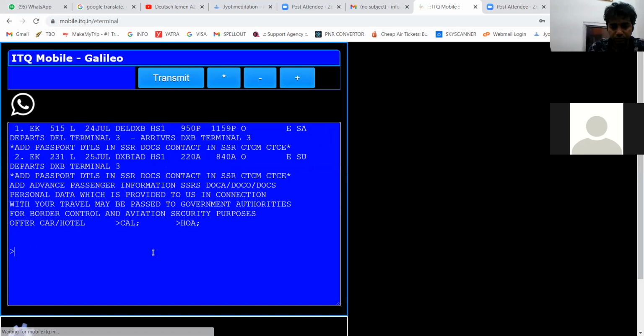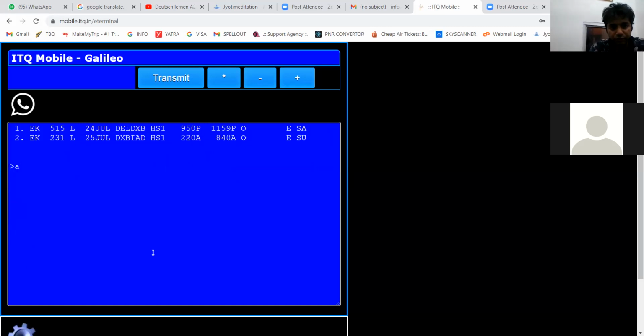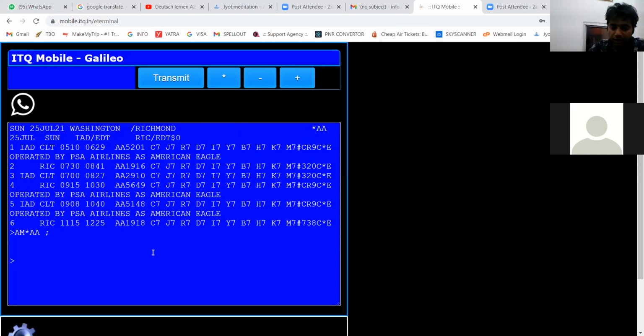Clear? Now start R. Now A. We have flight 25th of July morning flight to IAT. I will take 25th of July IAT to RIC. American is combined with American. Emirates is combined with American. American combined with every airline.